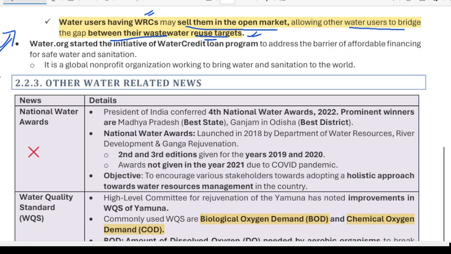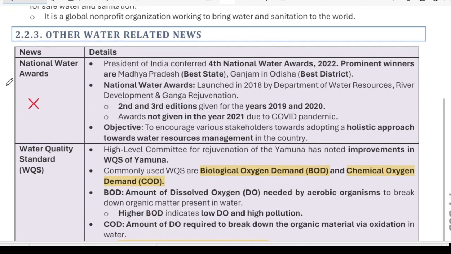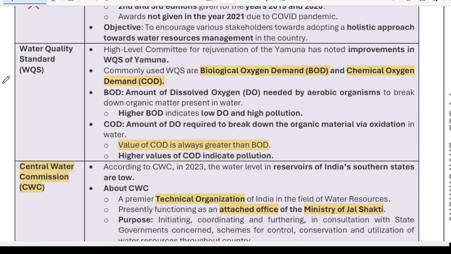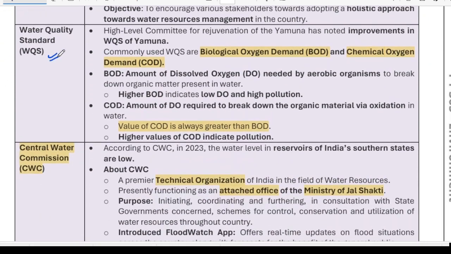Now moving to other water related topics. This information is not important. Now, water quality standards. This information can be important. So what are the water quality standards? Two water quality standards are biological oxygen demand (BOD) and chemical oxygen demand (COD). This is a part of the static topic.